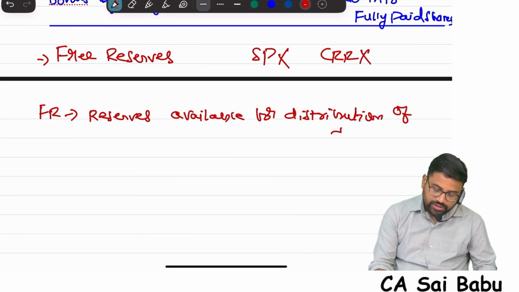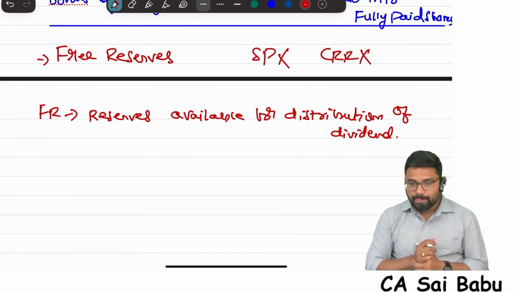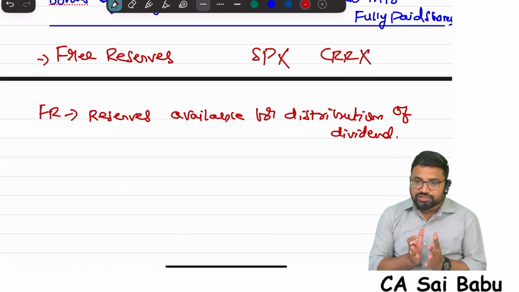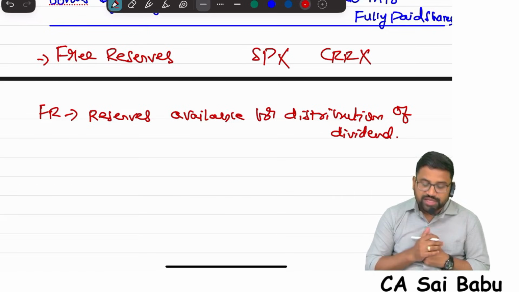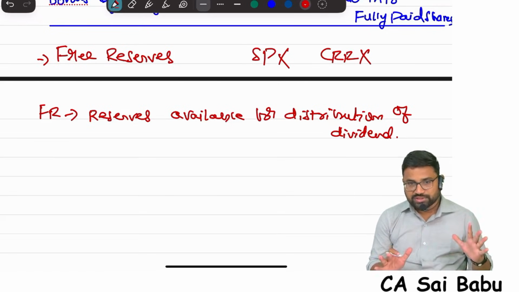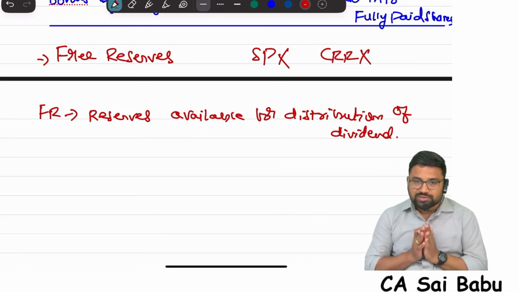Sir, in case of a company, the company will give dividend to its owners, shareholders, right? Now to give dividend, some profit should be there in the business. Which profits can we use for distribution of dividend to shareholders? Those are called free reserves. So free reserves literally means the reserves which can be used for any purpose. If I can use this reserve for distribution of dividend, then it is obviously a free reserve.